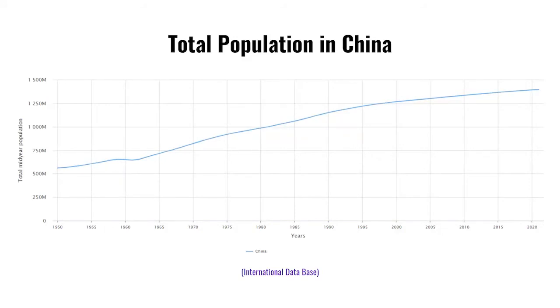This graph displays China's total population since the 1950s. As a result of the Great Chinese Famine and the Great Leap Forward previously mentioned, there is a noticeable drop in population around the 1960s.